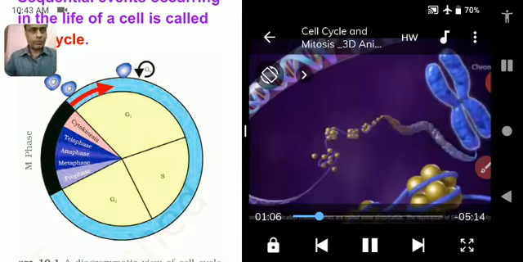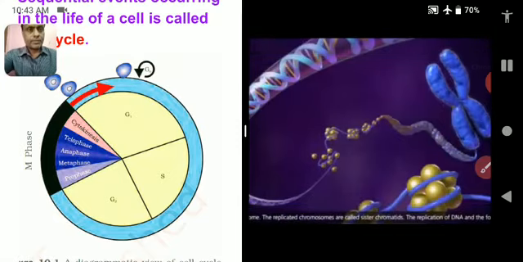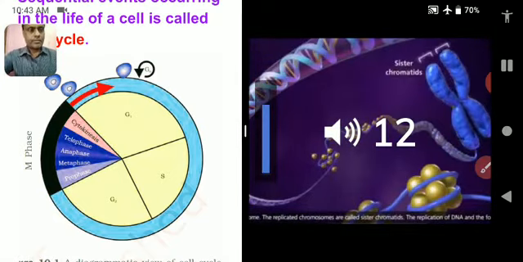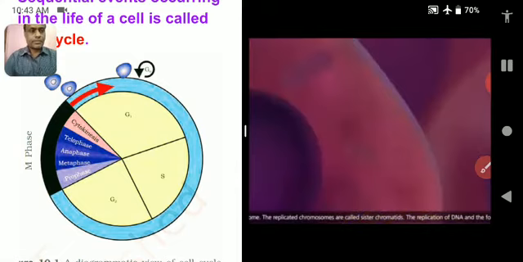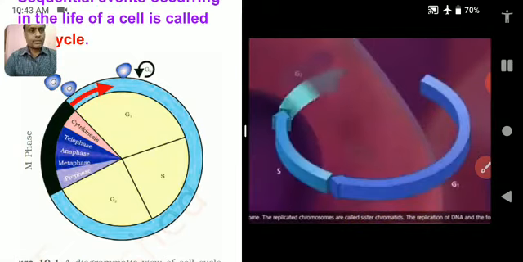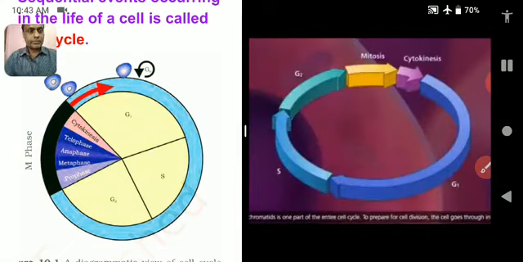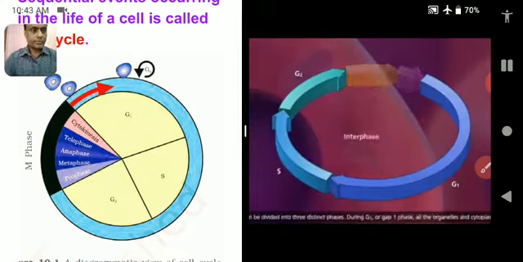Shortening and condensing the chromosome. The replicated chromosomes are called sister chromatids. The replication of DNA and the formation of sister chromatids is one part of the entire cell cycle. To prepare for cell division, the cell goes through interphase, which can be divided into 3 distinct phases.